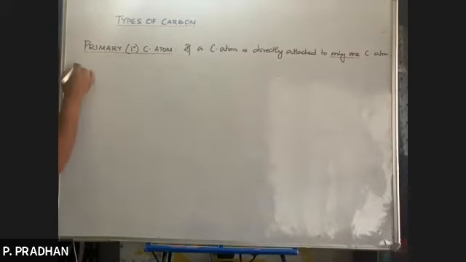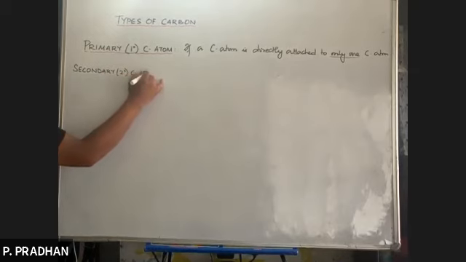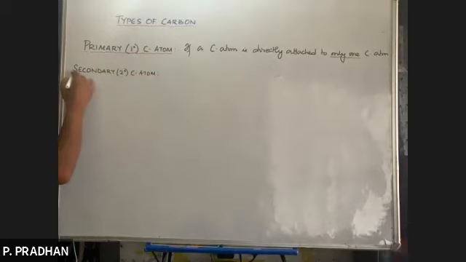Similarly we have secondary or 2-degree carbon atom. So what does this mean?